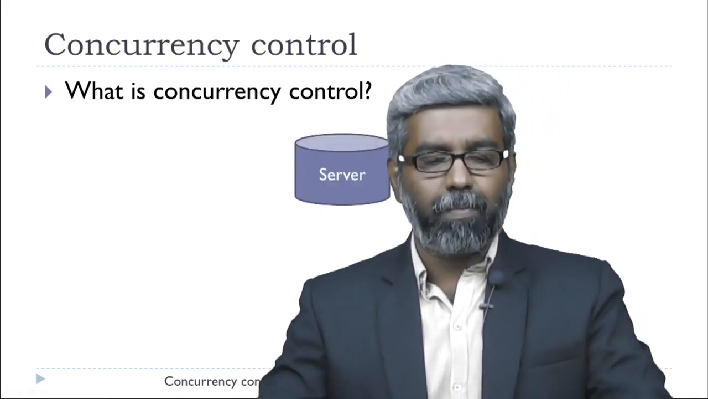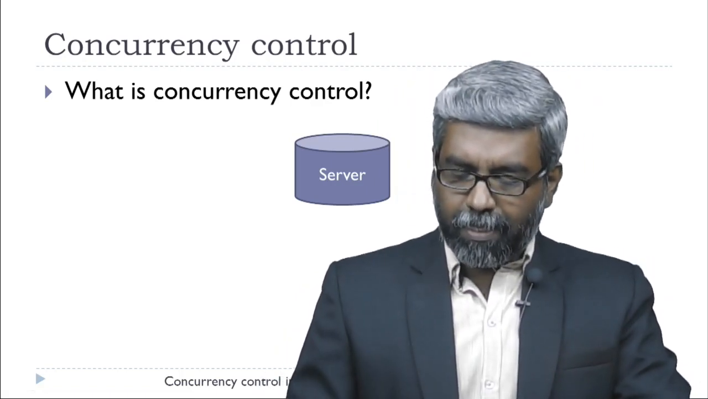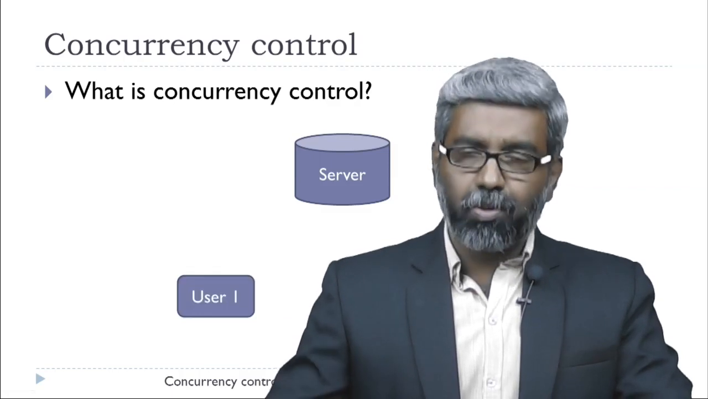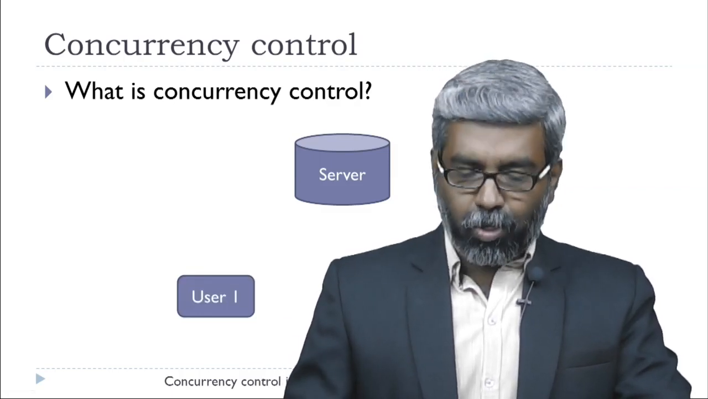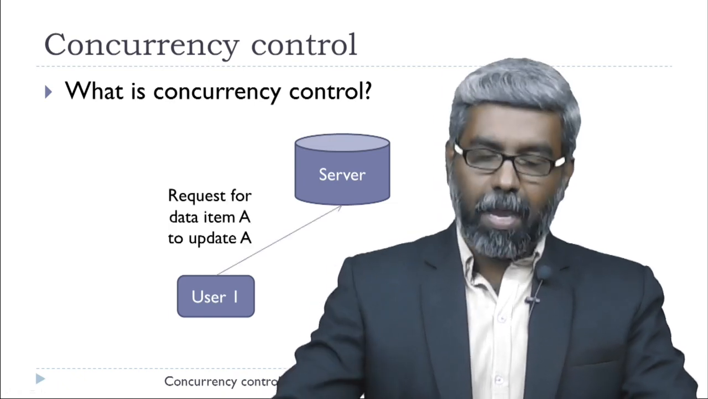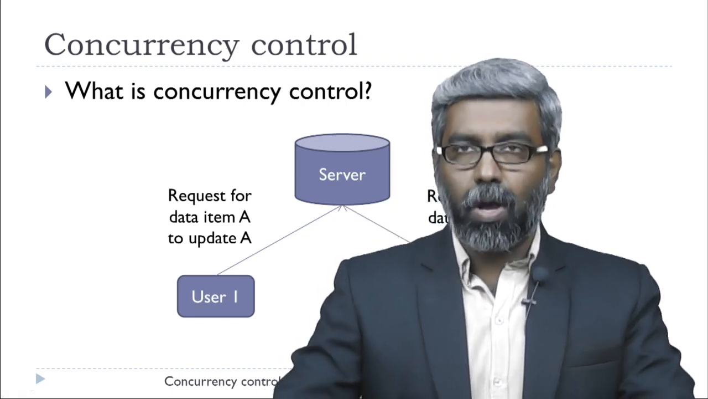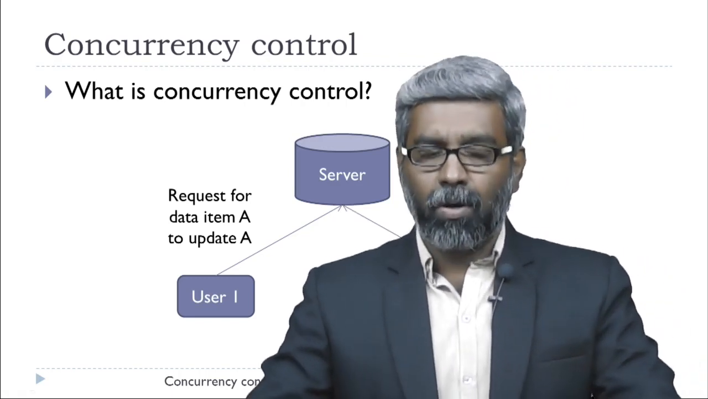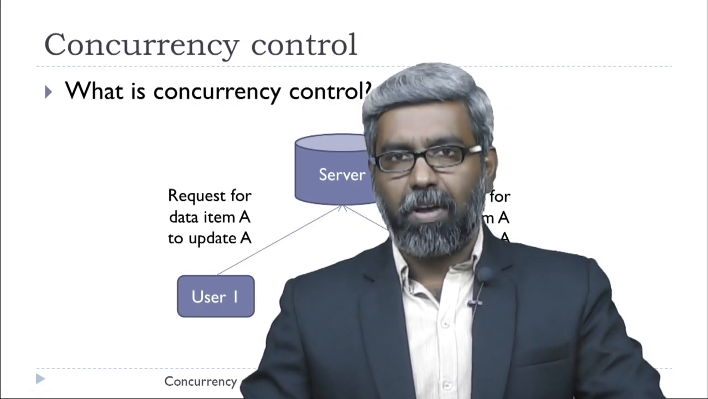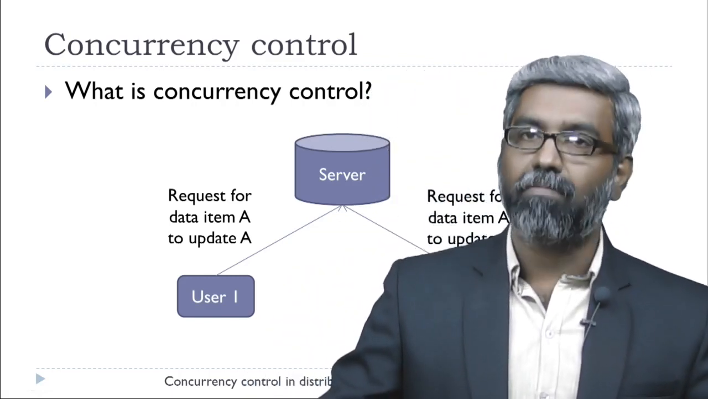So here, see here example, we have a server and the data item resides in the server, and there is a user 1 and there is a user 2, and user 1 is trying to access a data item A to update A, and user 2 also requests for the same data item to update or just to read the data item value.